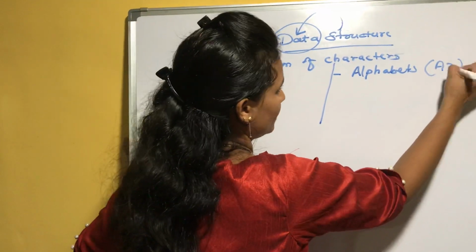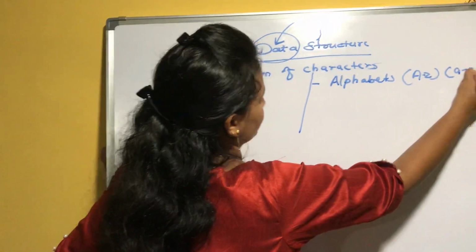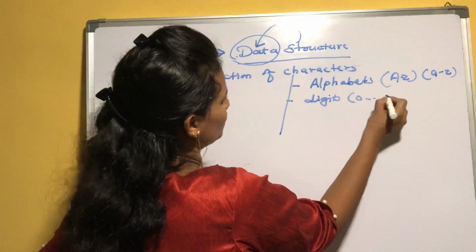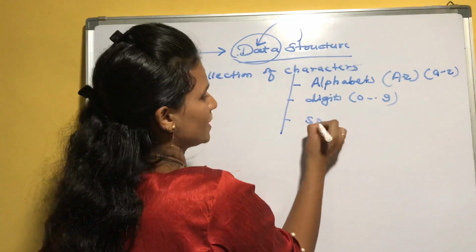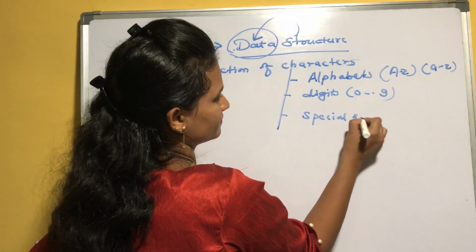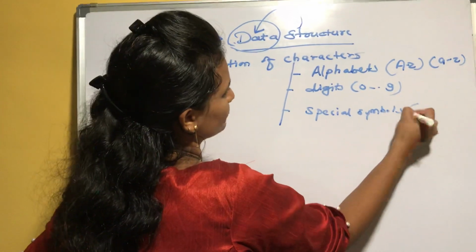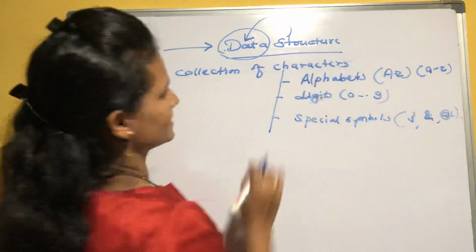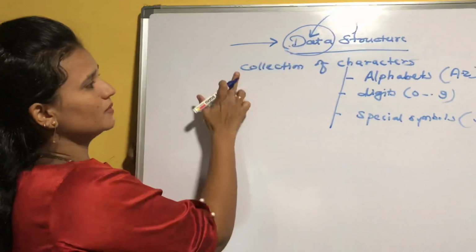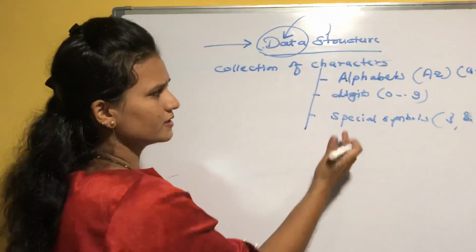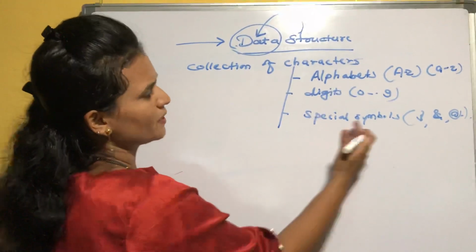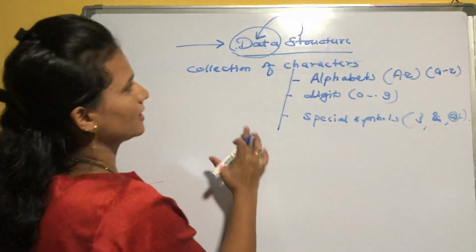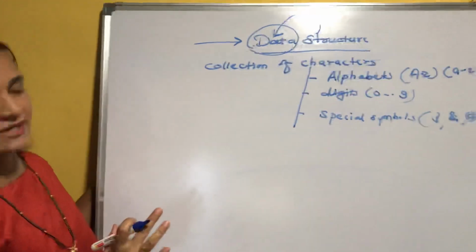capital A to Z and small a to z, digits 0 to 9, and special symbols. As we know, special symbols are $, ampersand, etc. Okay, so data is nothing but the collection of characters, and the characters are nothing but the alphabets, digits and special symbols. So the structure of these things is nothing but the data structure, we can say.